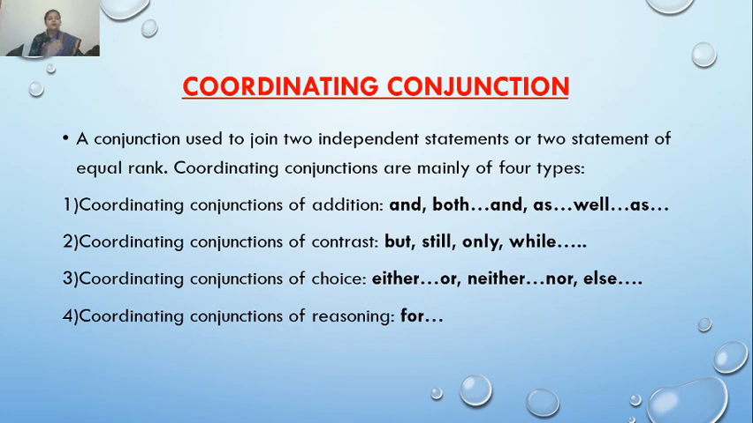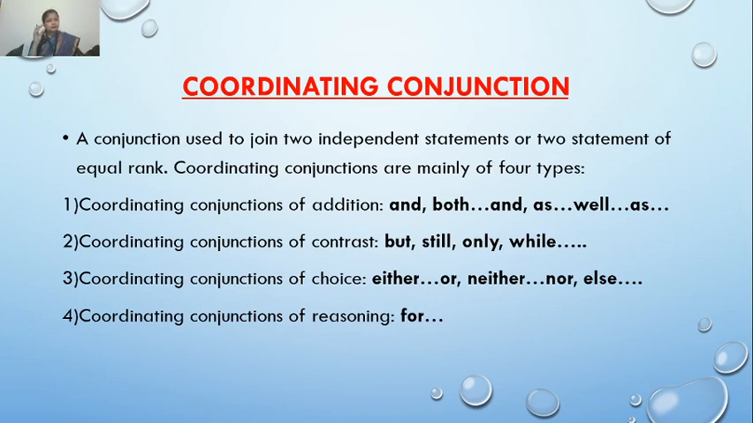Now, the fourth type of coordinating conjunction is the coordinating conjunctions of reasoning. Reasoning means, like if I say that she will rise in life for she is hardworking. One more thing before I explain this sentence to you, I just want to clear one more thing, children.